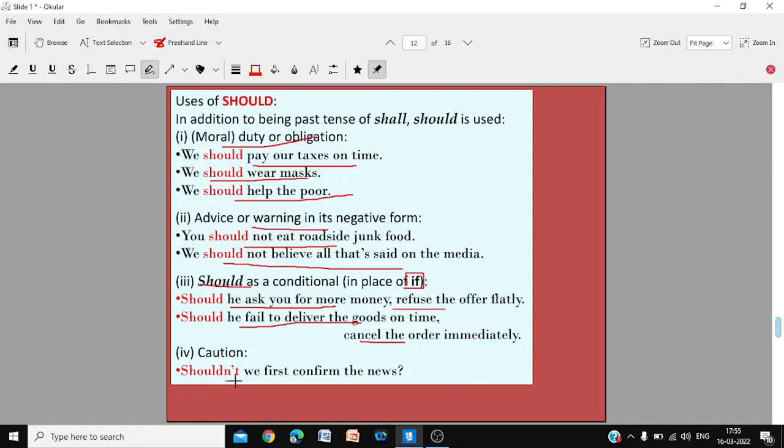Shouldn't we first confirm the news? It's a caution. Shouldn't we first confirm the news? Means it's better that we confirm the news first and then act upon it. Shouldn't we first confirm? Shouldn't we do it? Shouldn't we go there? These are actually suggestions or even caution or warning.